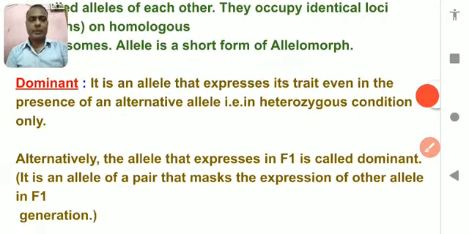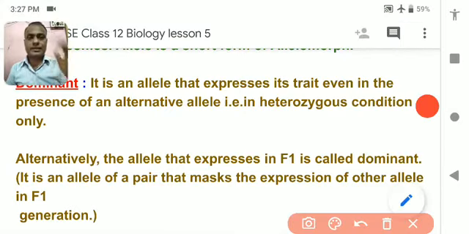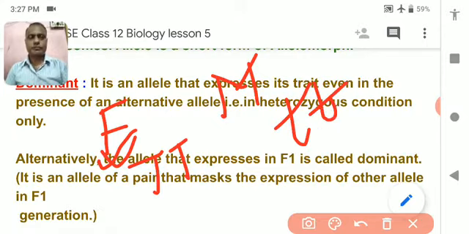Next, dominant character. When parents have two characters, suppose father and mother, father is pure tall and mother is dwarf.